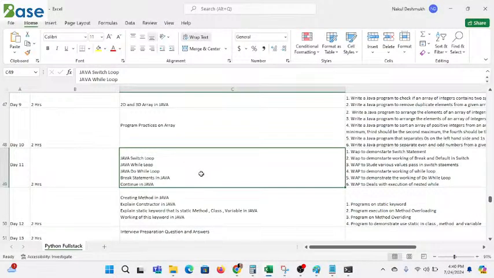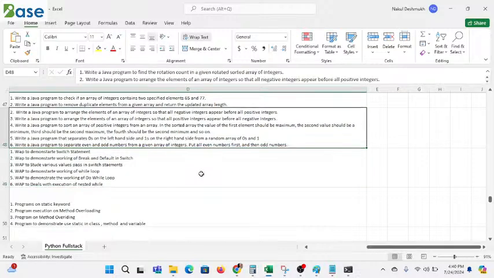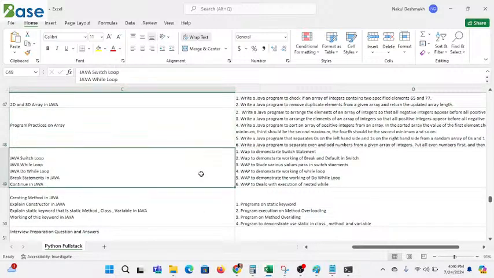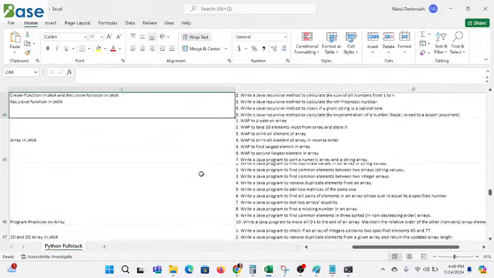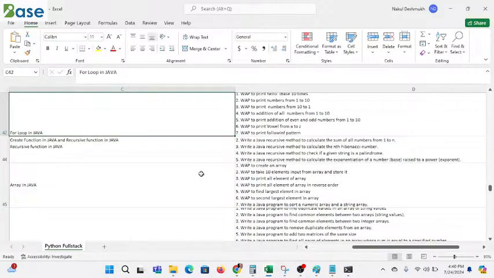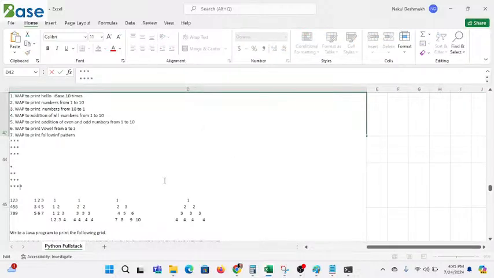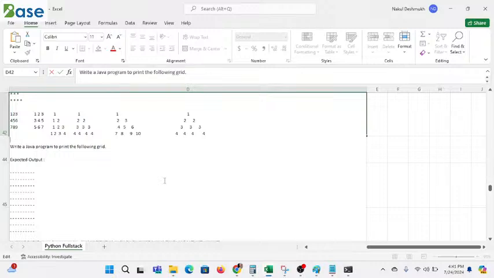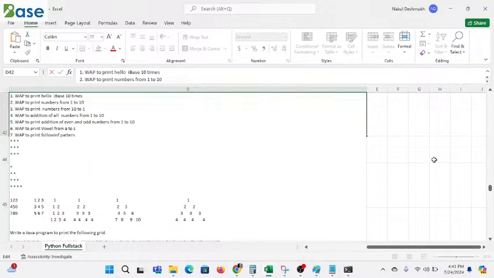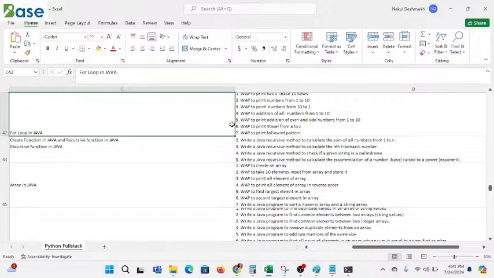Now let me give one program for practice. From my data, from my syllabus, I will give a program to you. Some kind of for loop program we can go for. So are you interested in printing patterns? Let me check for more depth. I will have to give a slightly different program.